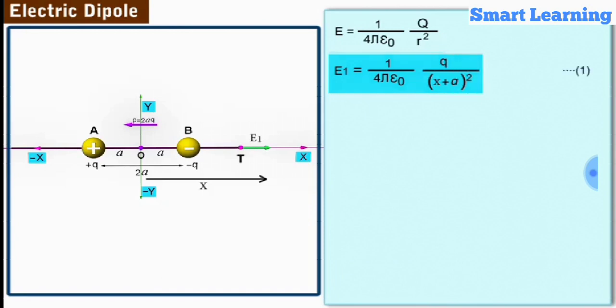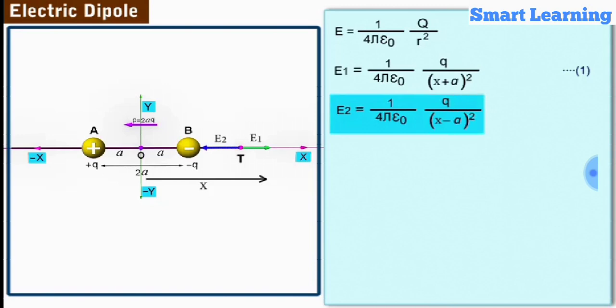Let us label it as equation 1. The direction of this electric field is opposite to that of the dipole moment. The magnitude of the electric field strength E2 due to the charge minus q is equal to 1 by 4 pi epsilon naught q by (x minus a) square. Let us label it as equation 2. The direction of this electric field is in the direction of the dipole moment.